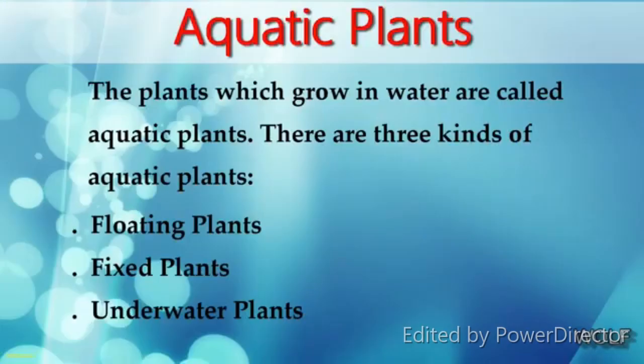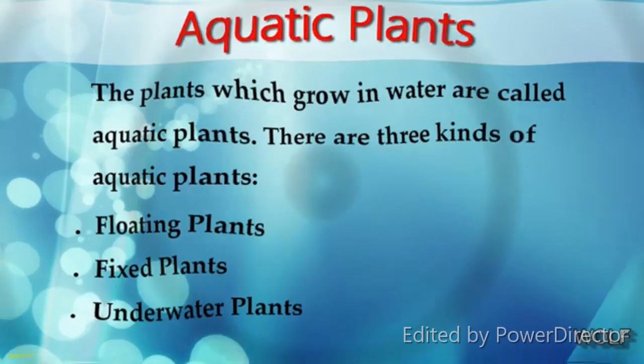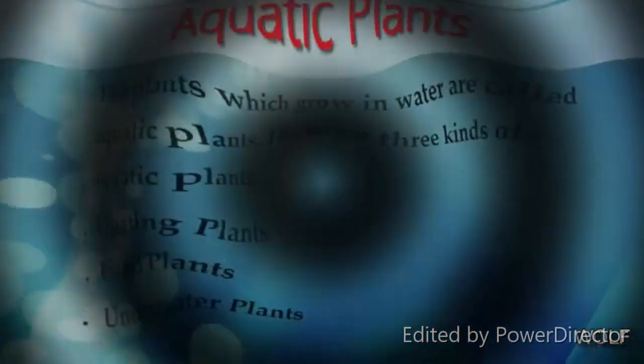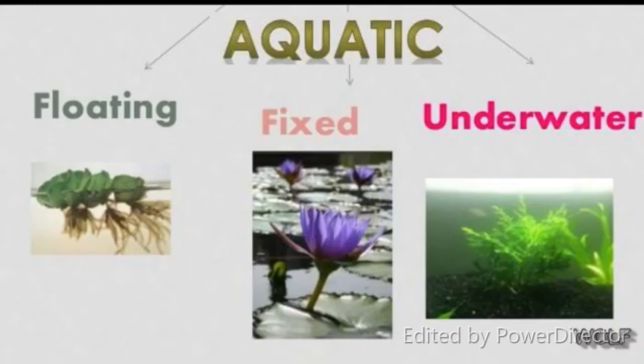Aquatic plants. The plants which grow in water are called aquatic plants. There are three kinds of aquatic plants: floating plants, fixed plants, and underwater plants.